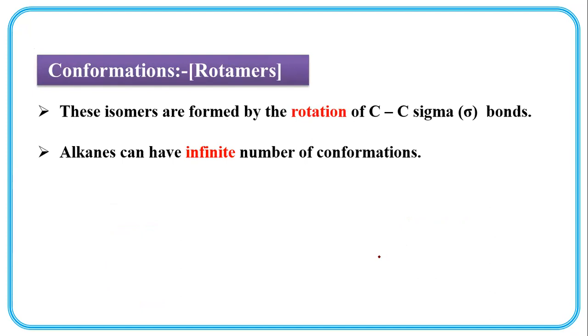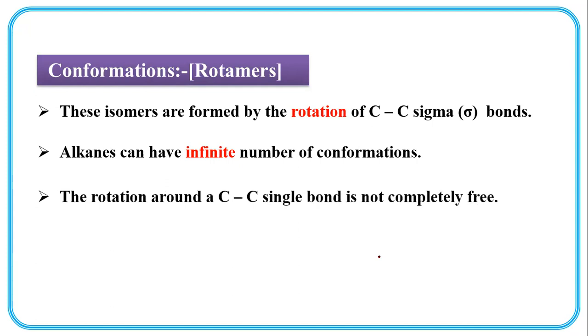Alkanes can have an infinite number of rotations. Why? Because in the previous slide we have seen the rotation by 60 degrees. If this rotation takes place by 1 degree, 2 degrees, 3 degrees, we can draw a number of rotamers, a number of conformations. So alkanes can have an infinite number of conformations.